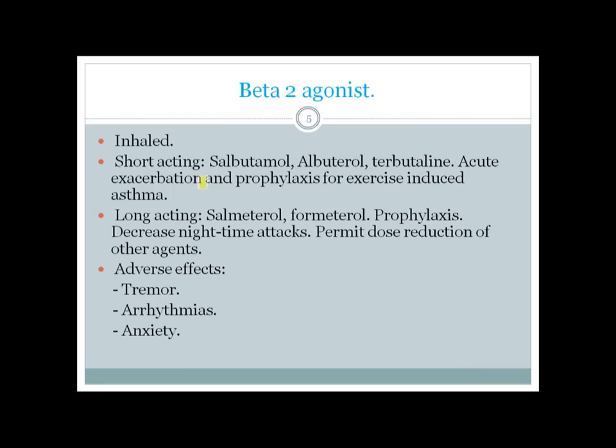So beta 2 agonists are the most important agents for asthma, very important, and most of them are inhaled, but also you can have oral forms. But inhaled forms are far better because you need a low dose to have a greater action. And beta 2 agonists can be short acting or long acting.